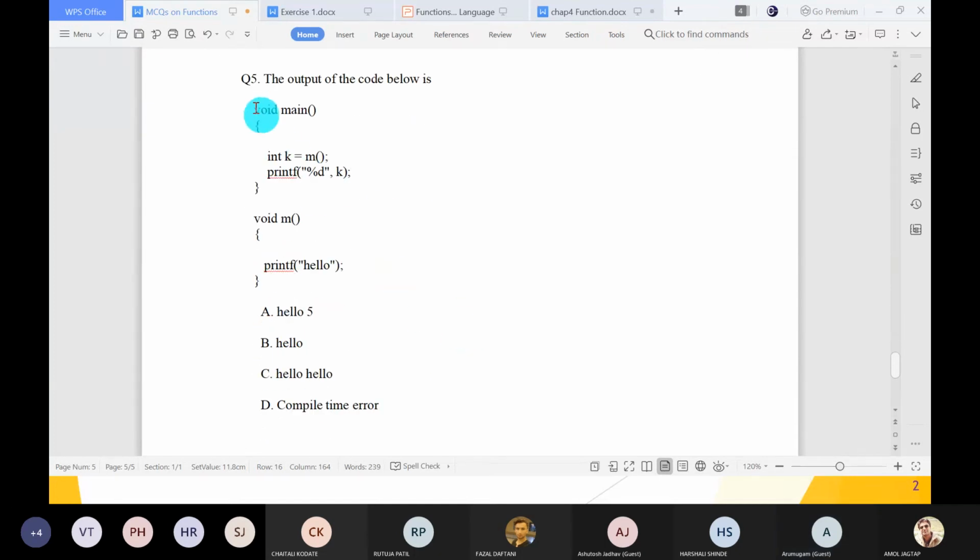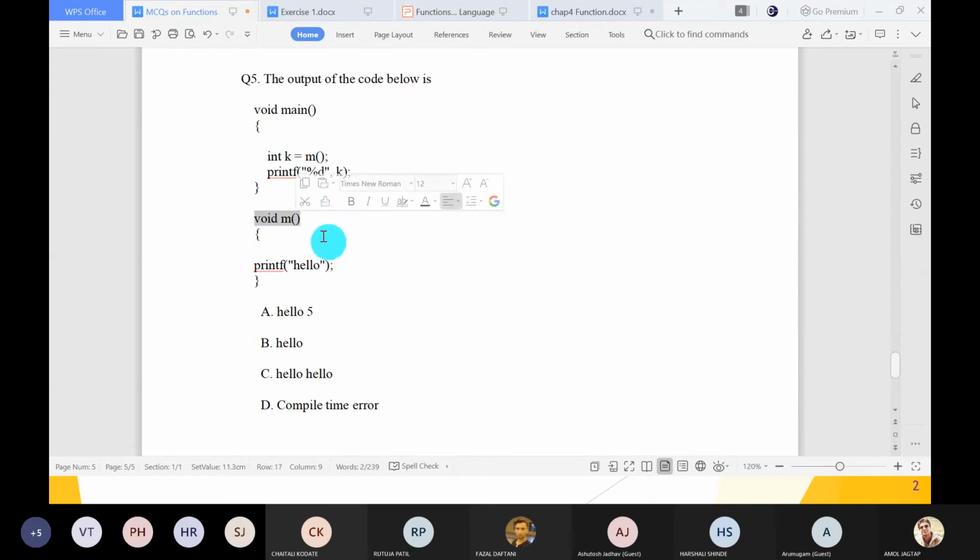Yes, tell me, this is int main or void main. Then int m is the definition of the function, which contains only hello. So tell me, what is the output of this type of program? Hello, hello, compiler time error?